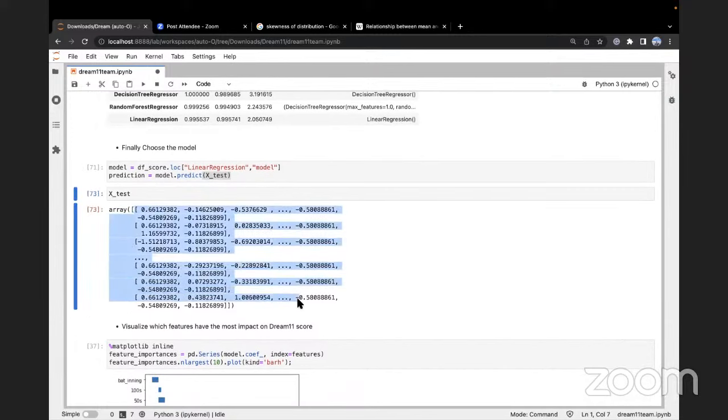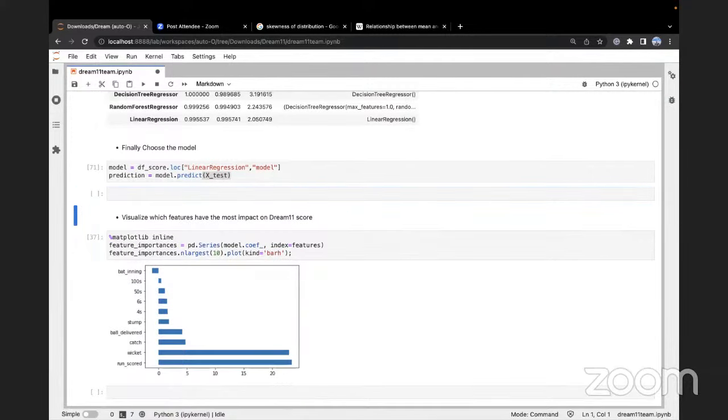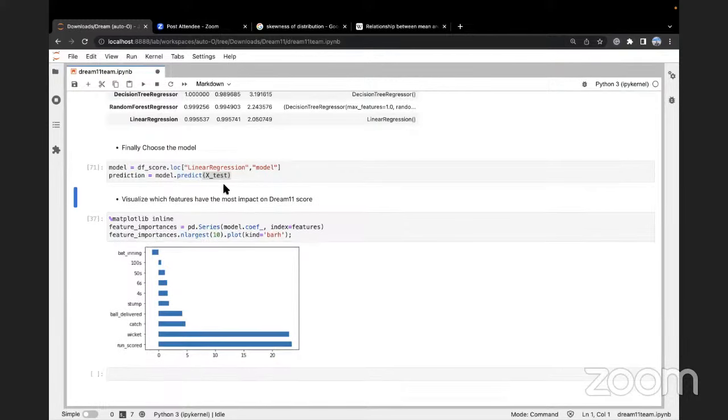Okay, these are the scores of some of our players. Now, what can you do? Suppose you want to create a team, or you have options between 2 teams. What you can do is find out the aggregate Dream 11 scores of those 2 teams, and select which team performs better on an aggregate level. That will help you understand which team you can select.